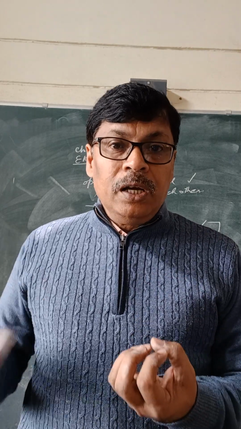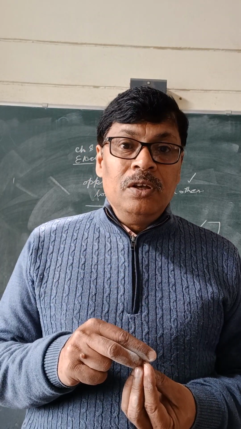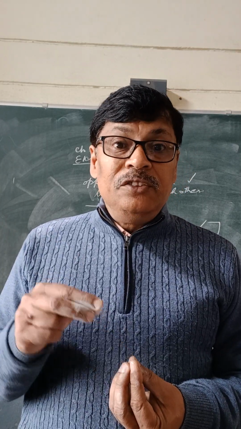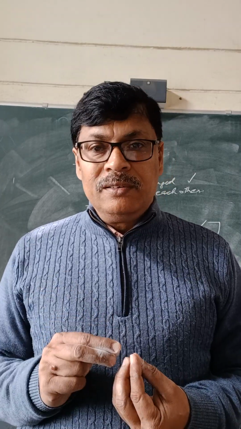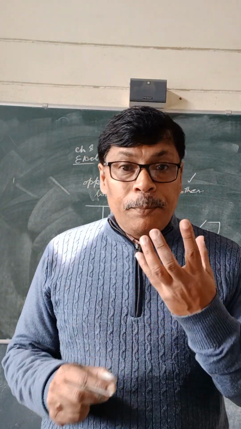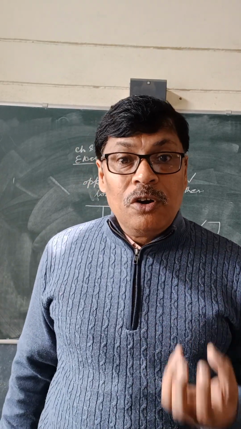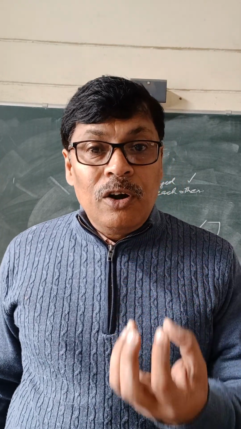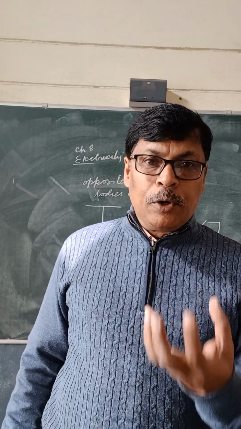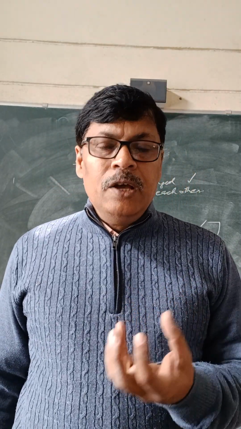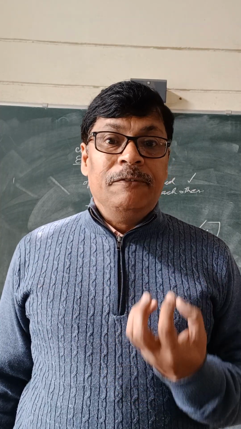Transfer of electrons to get a body charged is called electrification. The property that a body acquires due to transfer of electrons is called electrification, and we say that the body is electrified. We say that the glass rod gets electrified.